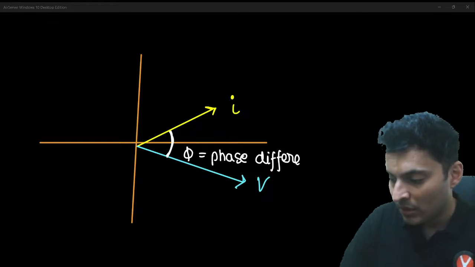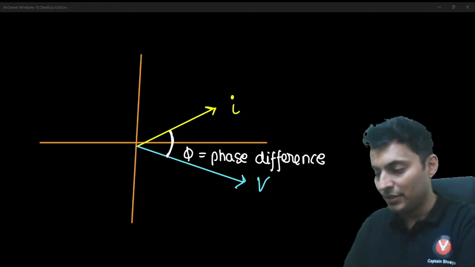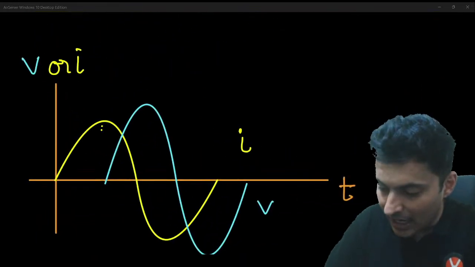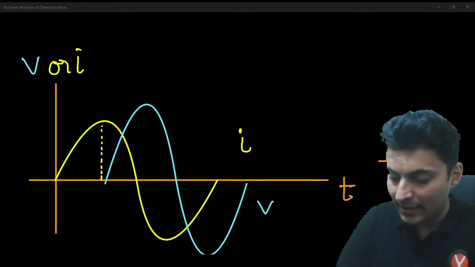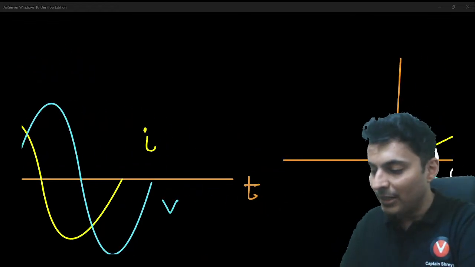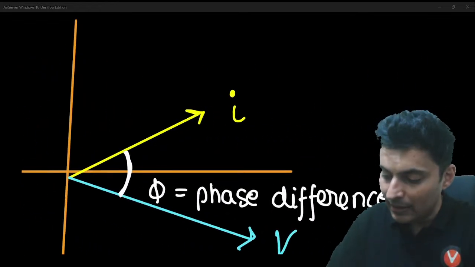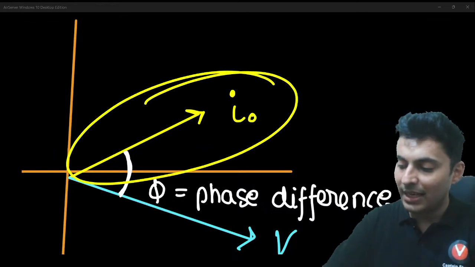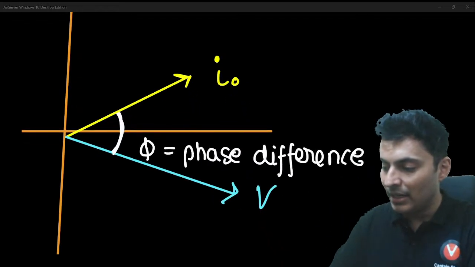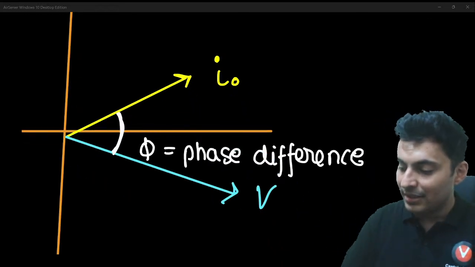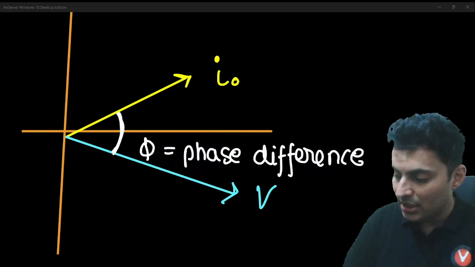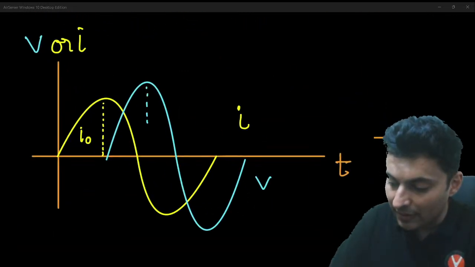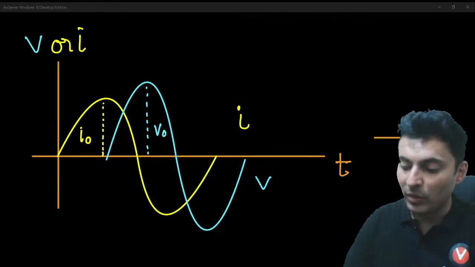Keep this in mind. Please remember that whatever is the height of this current graph, let's say I call it I naught, will be exactly the length of this arrow mark over here. So the length of this will be exactly I naught. Similarly, whatever is the length of this voltage phasor will be exactly the height of this sine graph. This will be V naught.